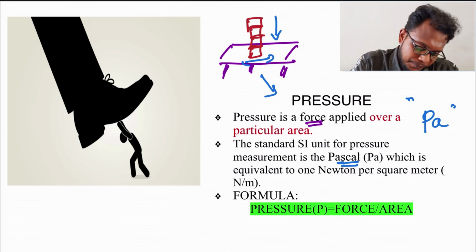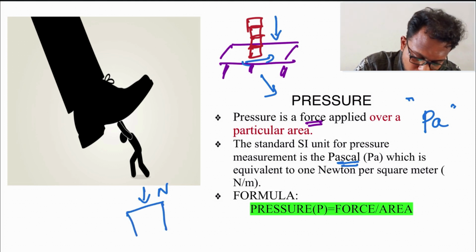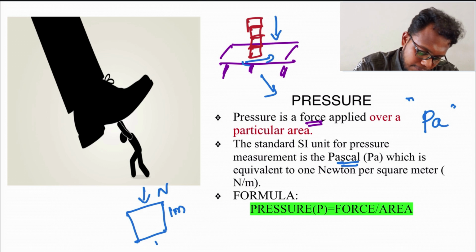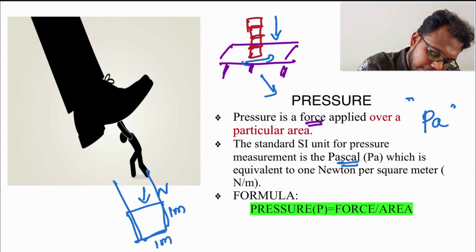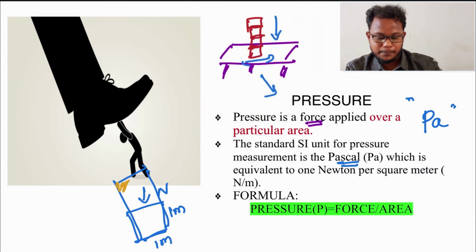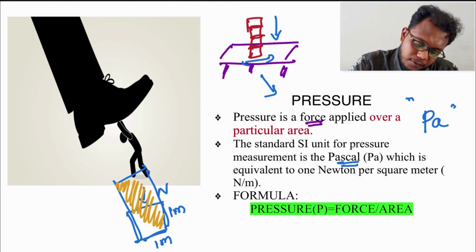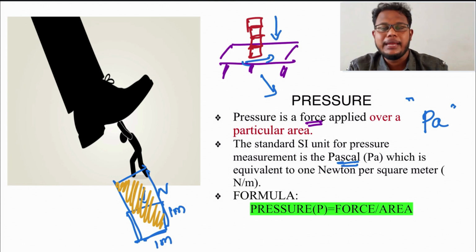For example, we apply a force of 1 Newton towards an area of 1 square meter. This is 1 meter, this is 1 meter, and you are applying force towards this. This is said to be 1 Pascal.